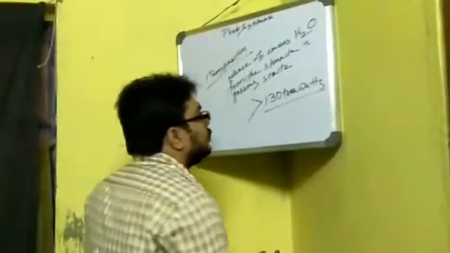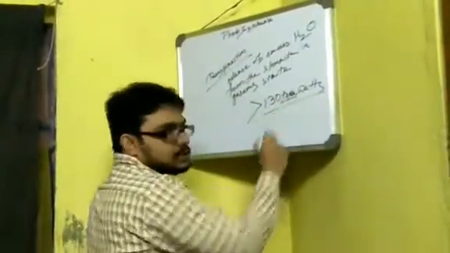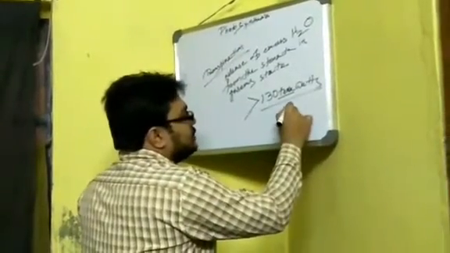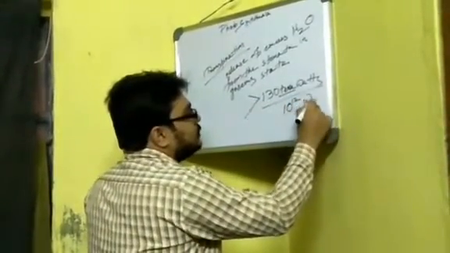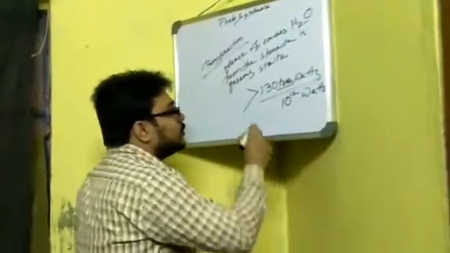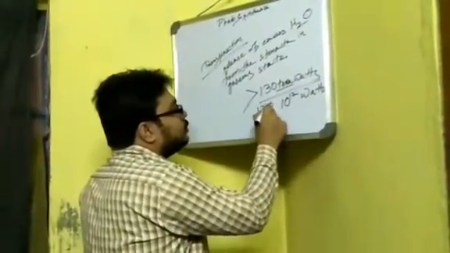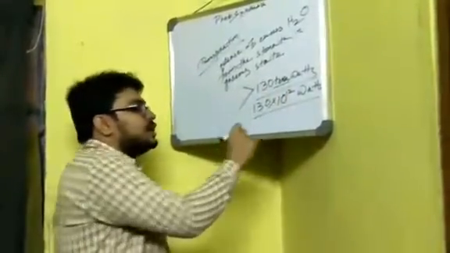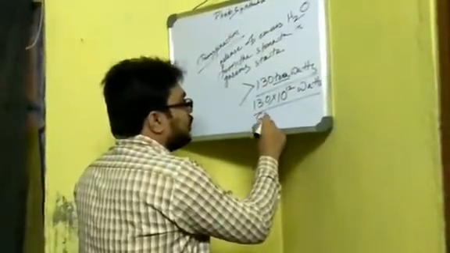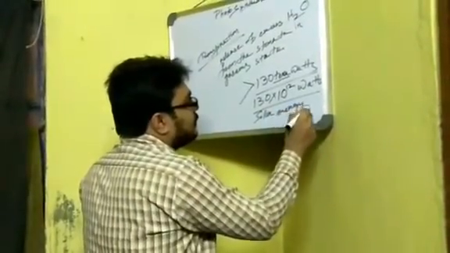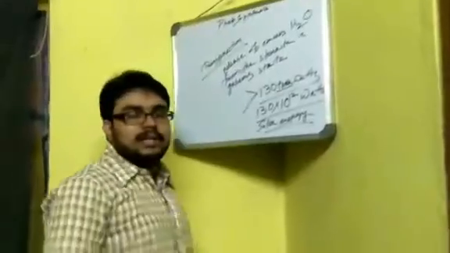So what is this terawatt? Because we very well know, 1 terawatt is equal to 10 to the power 12 watts. So 130 into this much of solar energy is being trapped by the plants of Earth.